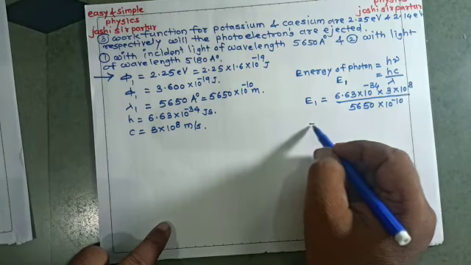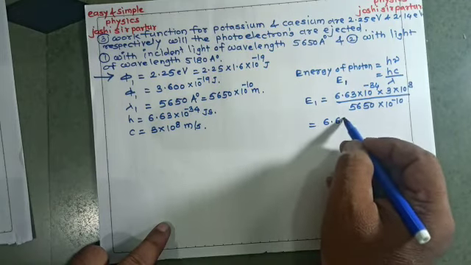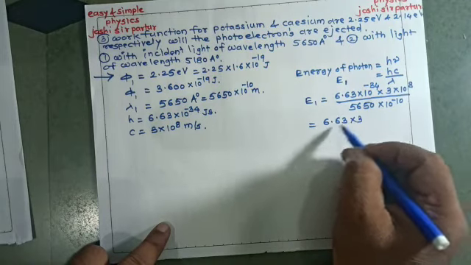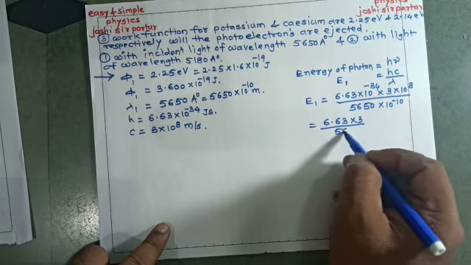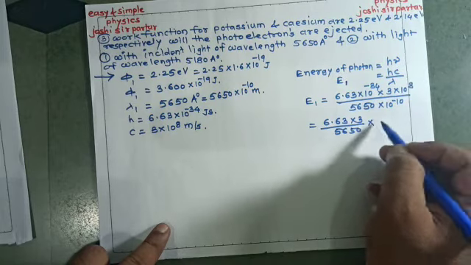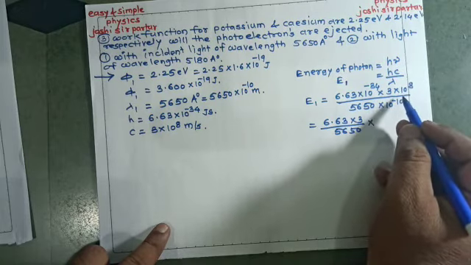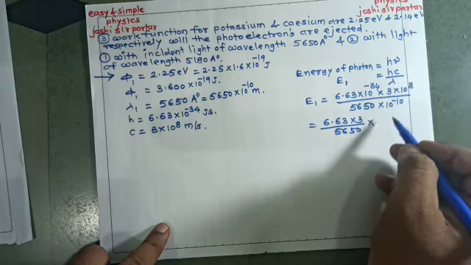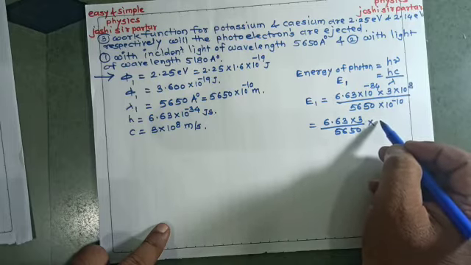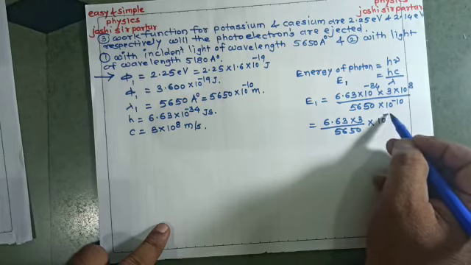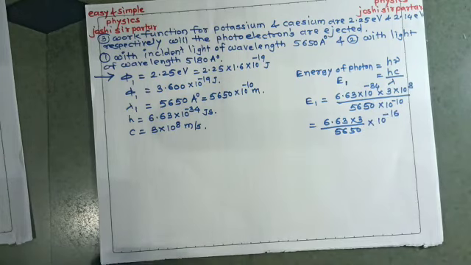So simplify this equation: minus 10 in the numerator, plus 10, so 10 to the power minus 16.